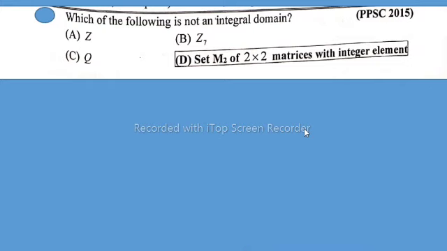In this lecture I will solve the Pakistan Public Service Commission 2015 MCQ, that is, which of the following is not an integral domain?